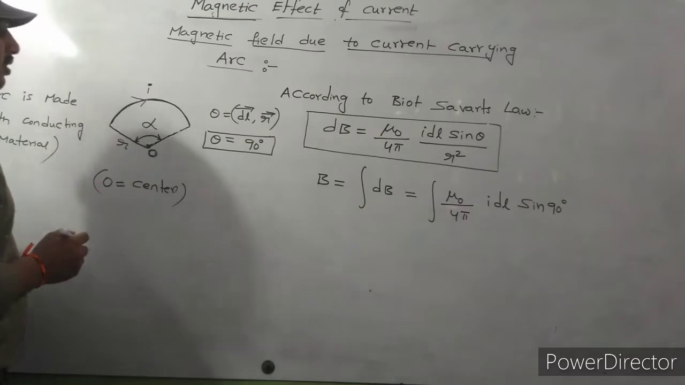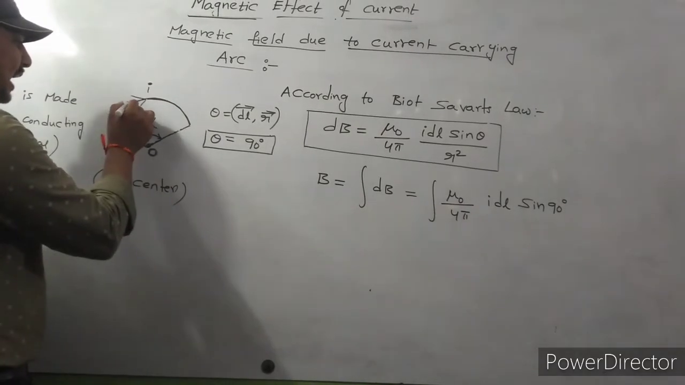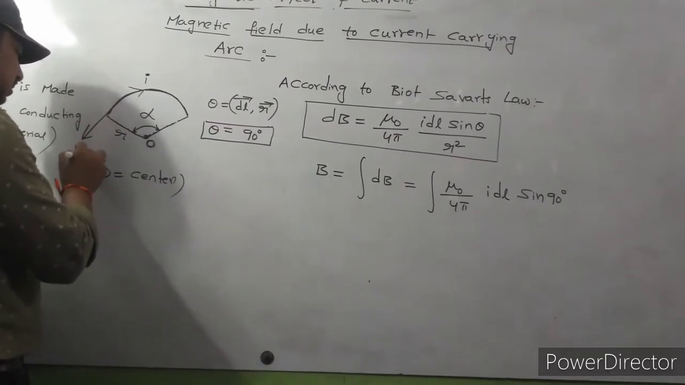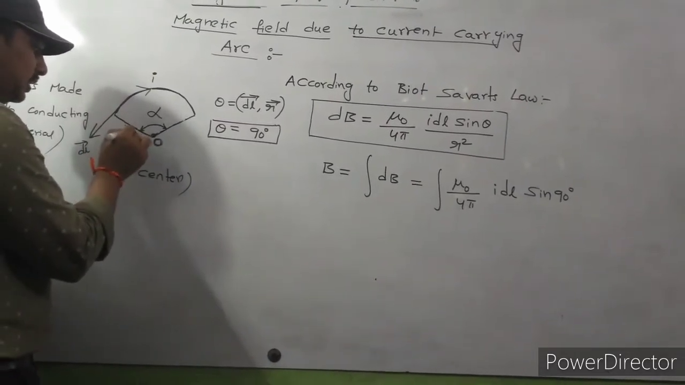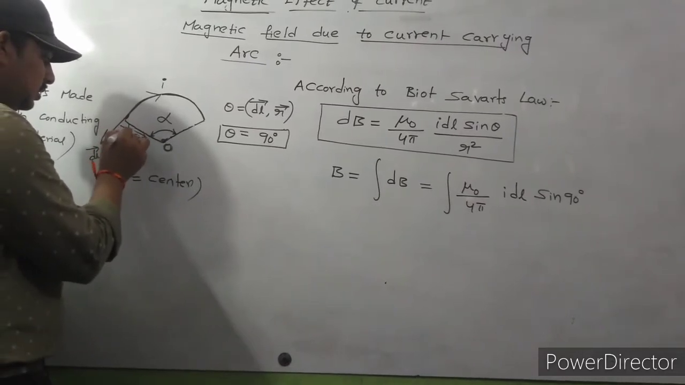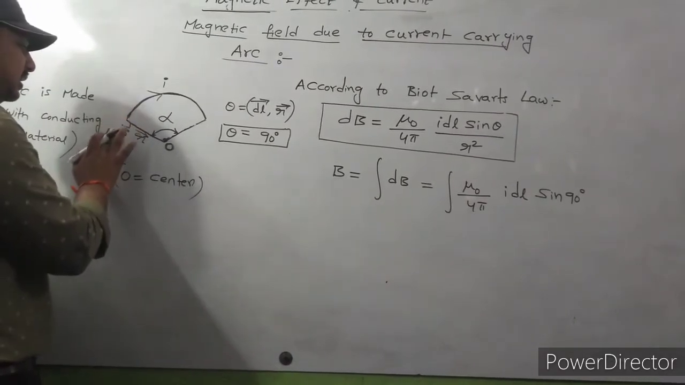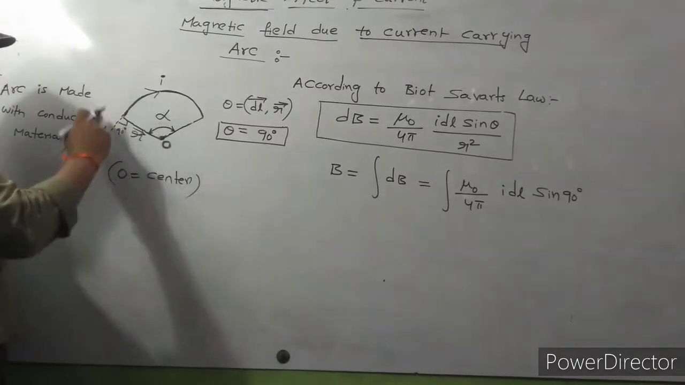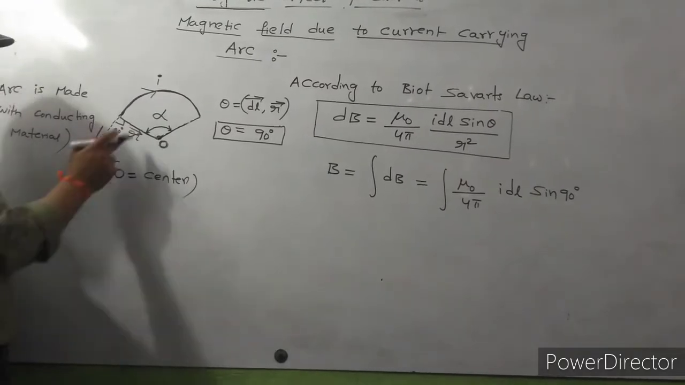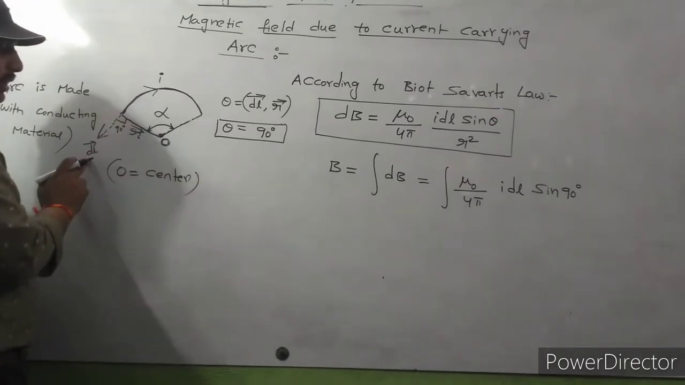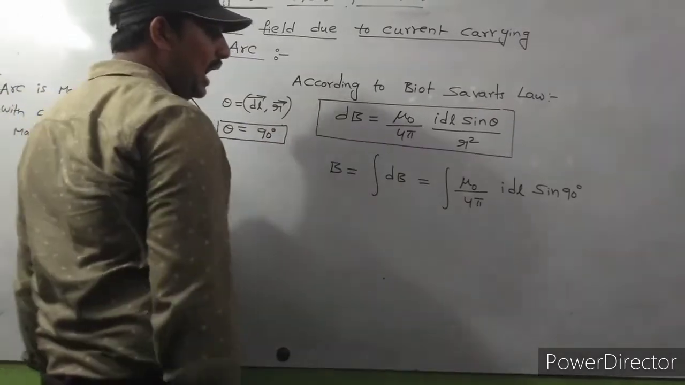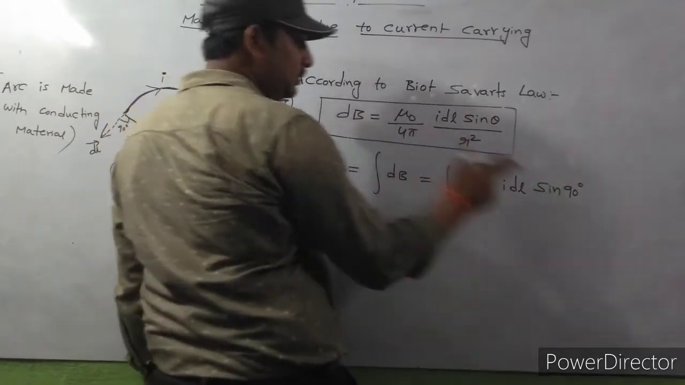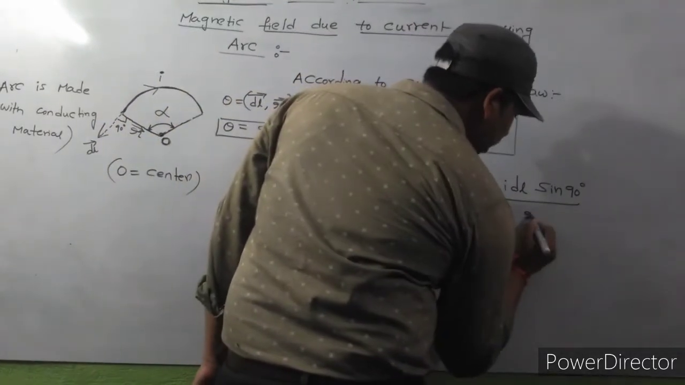Because dl bar is, if you draw the tangent to this arc, we'll get dl bar. This is the dl bar vector, this is the r bar vector. What is the angle here? 90 degrees. I will represent it with dotted lines. Angle between r bar and dl bar is 90 degrees. So theta is the angle between dl bar and r bar vector, that's why sin 90 by r square.